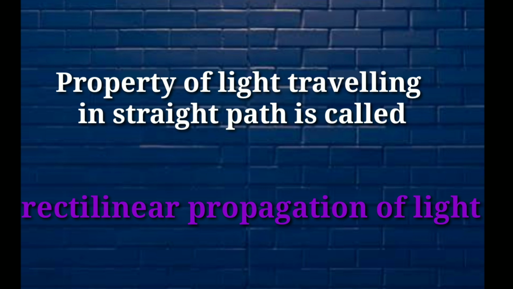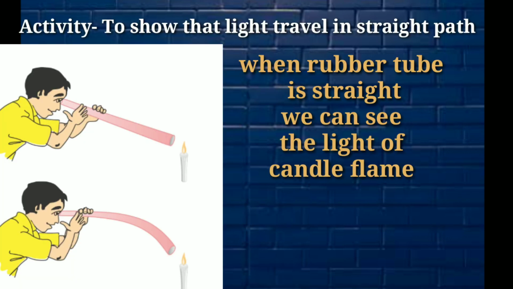Let us perform one activity to show that light travels in a straight path. For this purpose, fix a lighted candle on a table. Take a rubber tube, stretch it straight and look through it at the flame of the candle with one eye, as you can see in the diagram. We will find that when the rubber tube is straight, we can see the light of the candle flame through it.